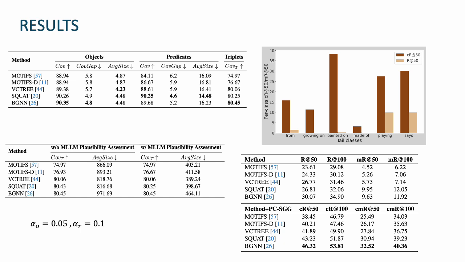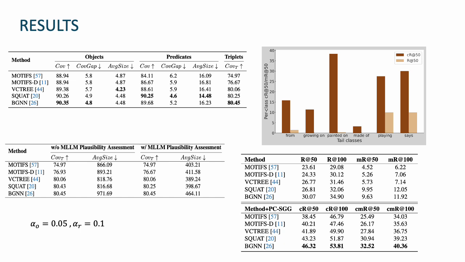In the table below, we compare how the average set size of the triplets itself changes with and without the MLLM based plausibility assessment. And we can see that we have a significant compression of these sets when we apply our MLLM based post processing strategy. And we are able to achieve this with minimal impact to the empirical coverage of the triplet prediction set itself. In the final table, we introduce the metrics coverage recall at K and coverage mean recall at K.